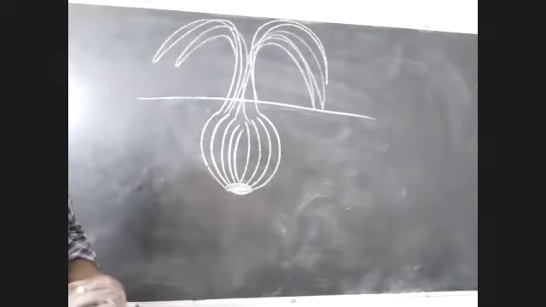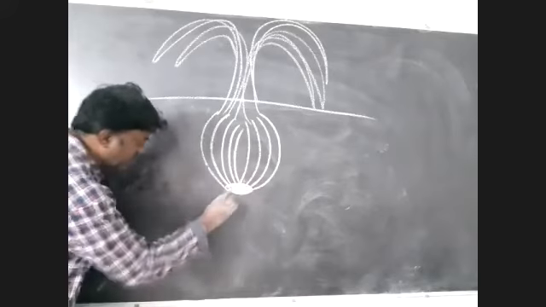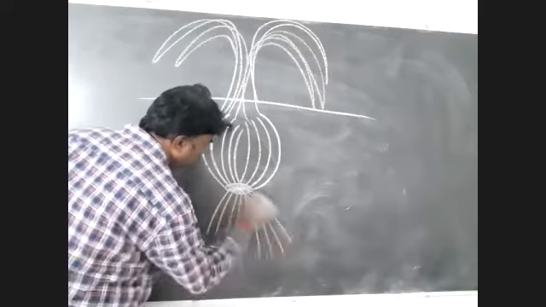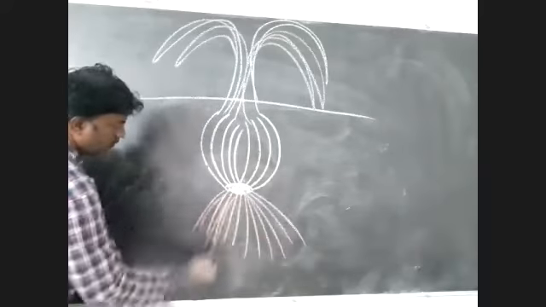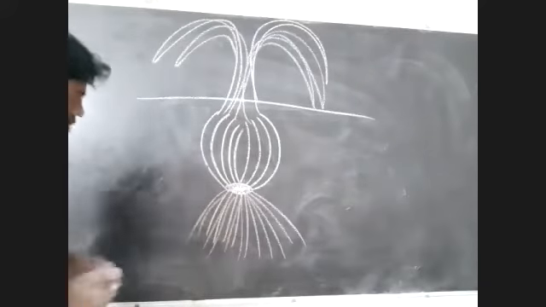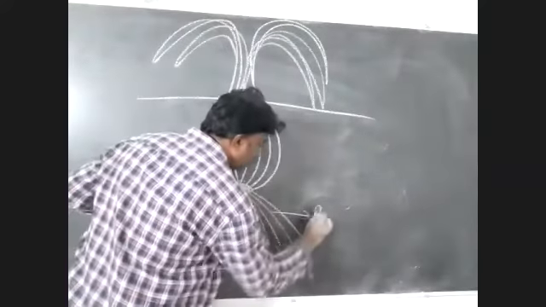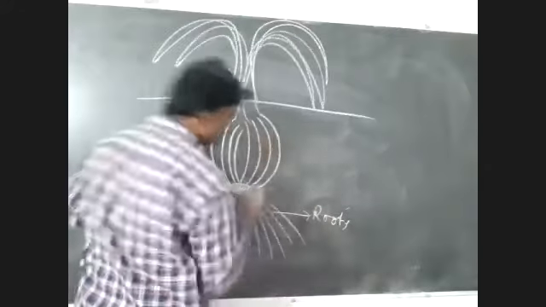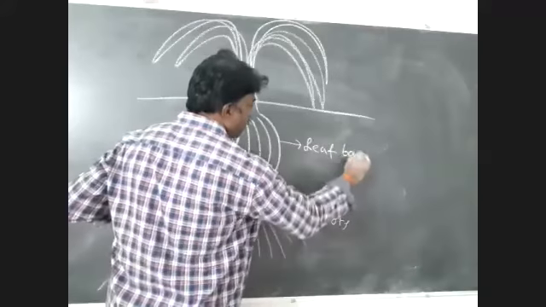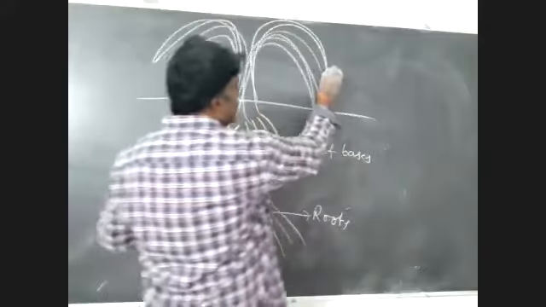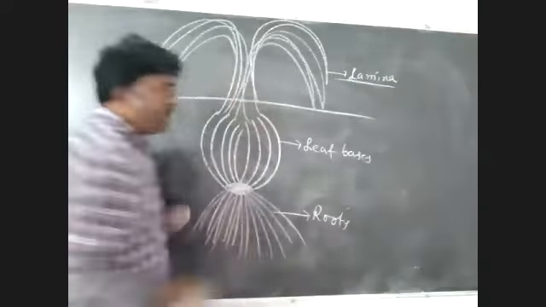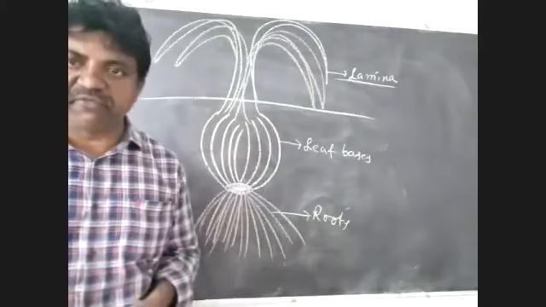Right. On the lower surface, these are adventitious roots. So these are roots. These are leaf bases, and these are the lamina, the remaining part of the leaf.